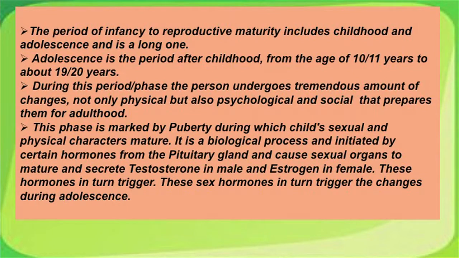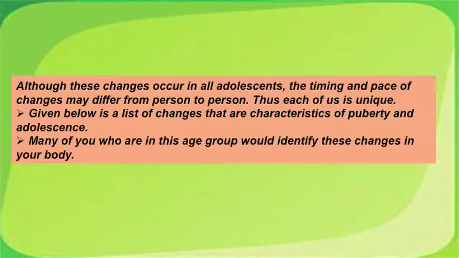These sex hormones in turn trigger the changes during adolescence. For details, I would request you to refer to lesson number 23, where the role of these hormones is explained in detail. Although these changes occur in all adolescents, the timing and the pace of changes may differ from person to person, thus each of us is unique.